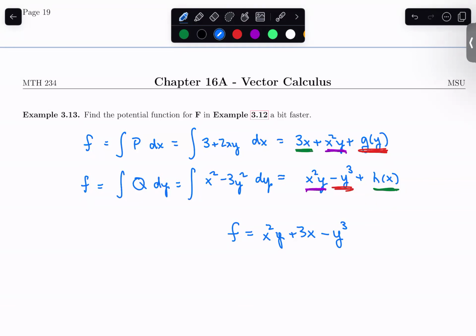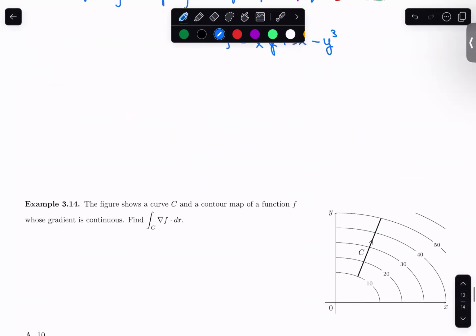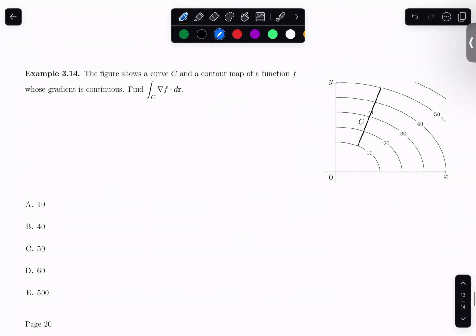All right, the last thing that I want to do in today's class is showcase an interesting question. This would be a fun multiple choice, or you could do a true-false style question, like on a quiz or an exam. And so I have a curve C for a contour map of a function f, but I haven't told you what the function's equation is or anything like this. But at the end of the day, I'm interested in evaluating a line integral. And the question is, what is the value of this line integral?